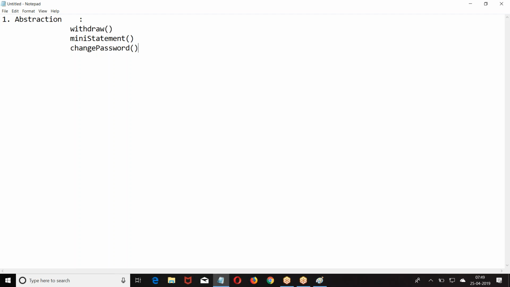It is an abstraction in the mobile phone. Green button, call will go; red button, call will disconnect. Round symbol, WhatsApp, message will go, message will come. Are we worried internally about what bandwidth they are using, what IEEE format they are using, what code they wrote? Is it transport layer security, network layer security? Are we looking at these structures? We are not interested. We are only interested in what services it is giving.